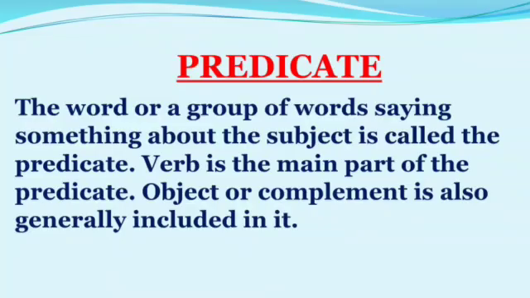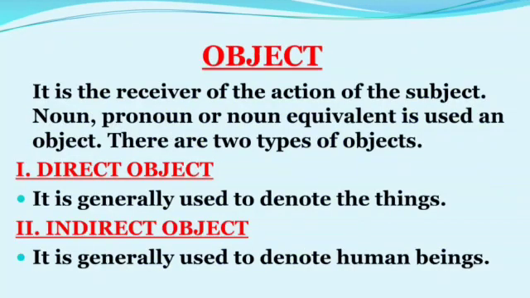Predicate. The word or a group of words saying something about the subject is called the predicate. Verb is the main part of the predicate. Object or complement is also generally included in it. Before we learn about the predicate, we should know object, types of objects and complement.